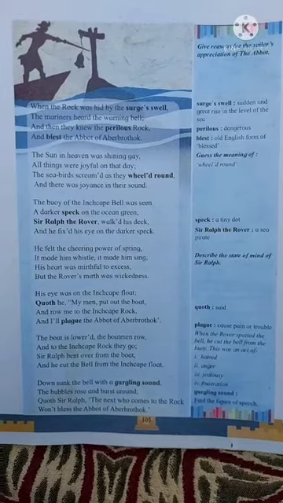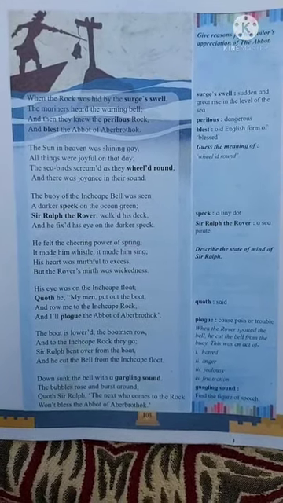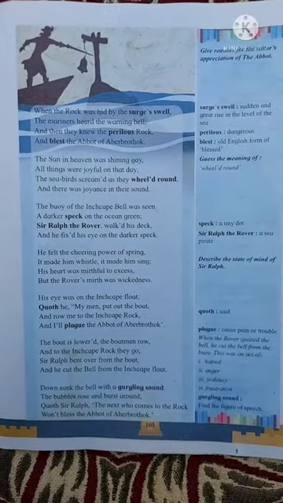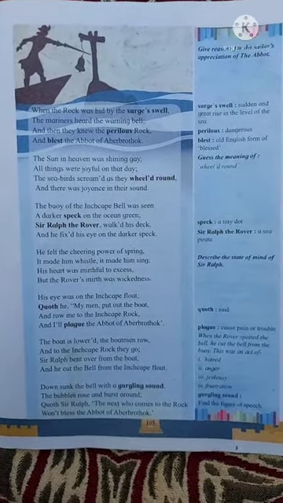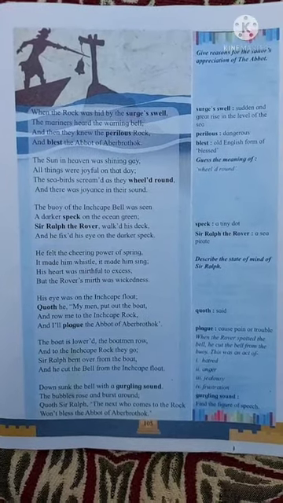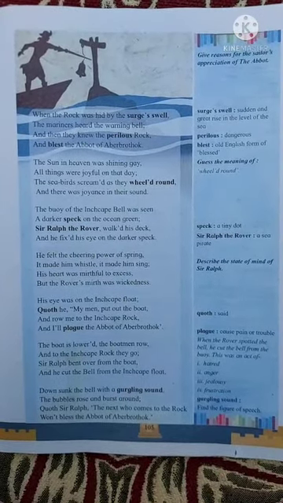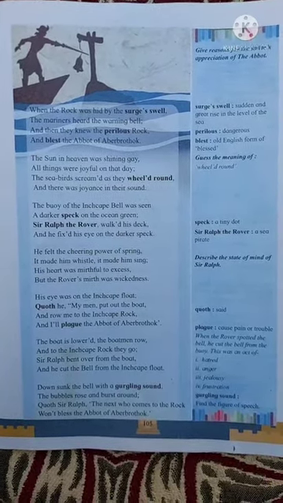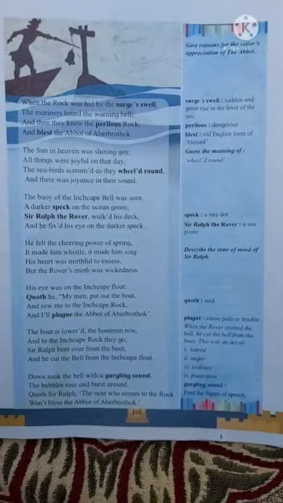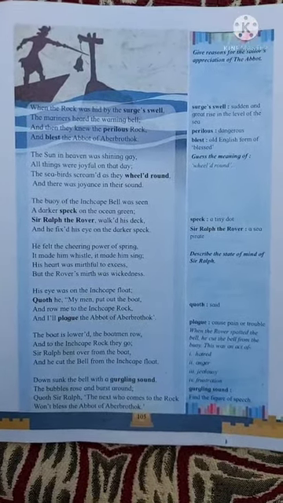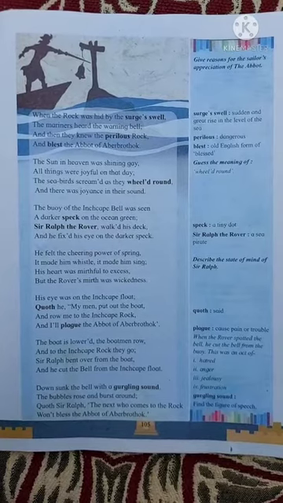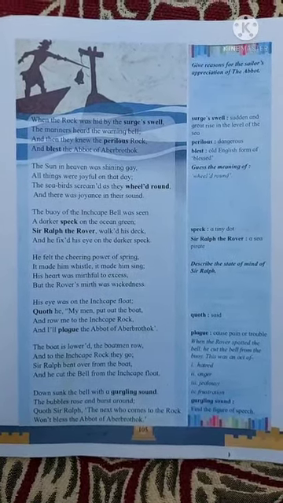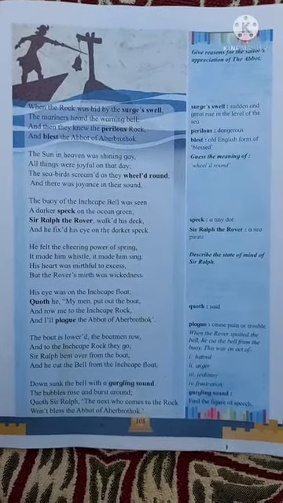Quoth he, "My men, put out the boat and row me to the Inchcape Rock, and I'll plague the abbot of Aberbrothock." He wanted to cut the rope of Inchcape Bell so that people would not remember the abbot of Aberbrothock. The boat is lowered, the boatmen row, and to the Inchcape Rock they go.